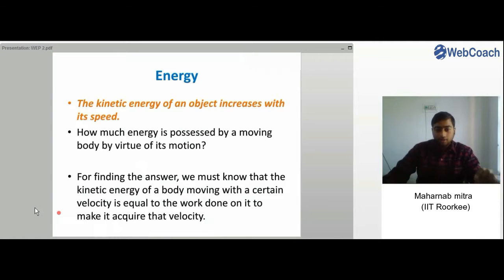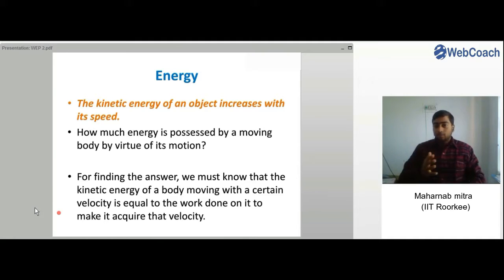For finding this answer, we must know that the kinetic energy of a body moving with certain velocity is equal to the work done on it to make it acquire that velocity. The energy with which the object moves is actually the work done on it to make it move at that velocity.